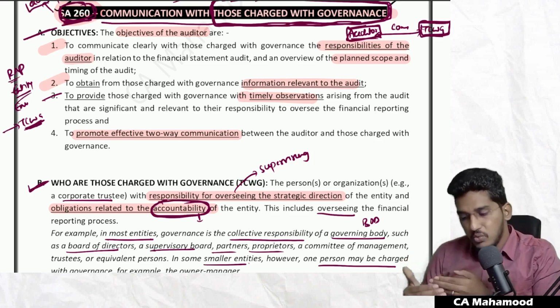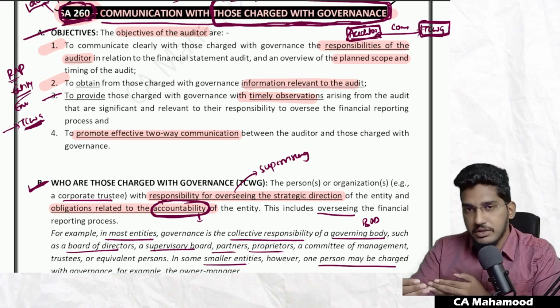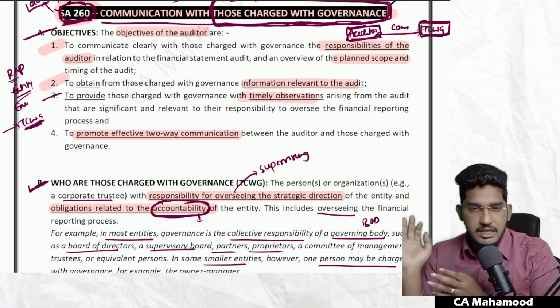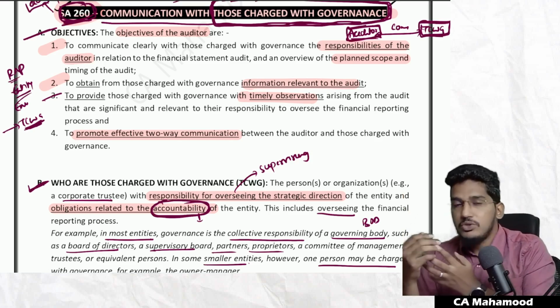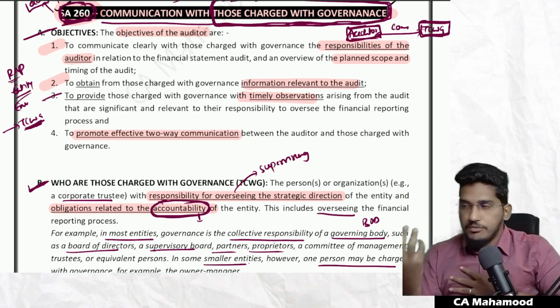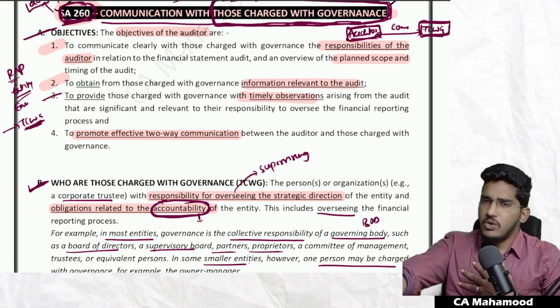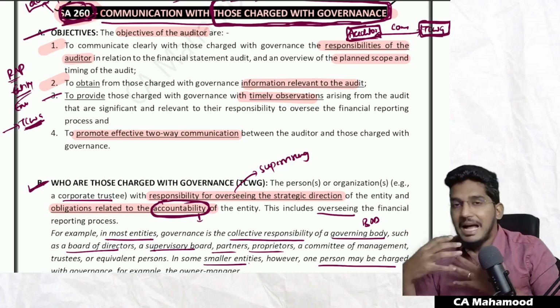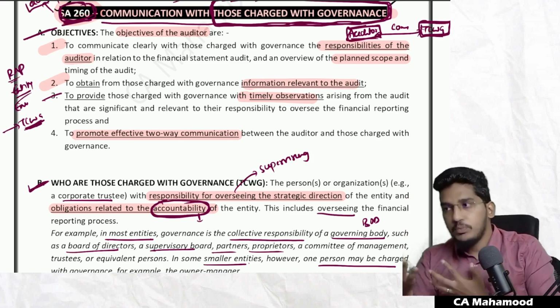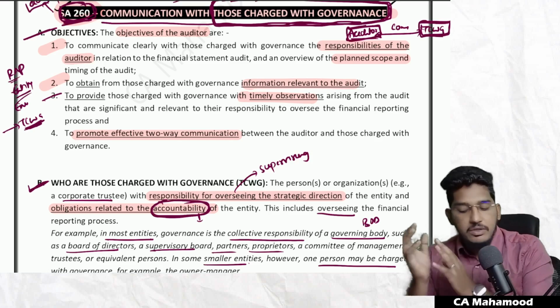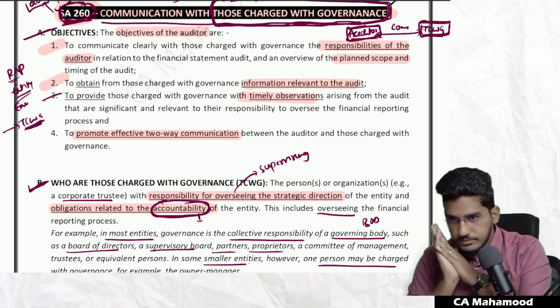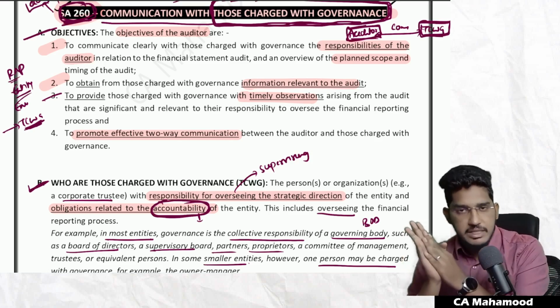So as an auditor, you take one step for effective cooperation. See, if those charged with governance do not have such an attitude, we should not go into that attitude. No. First, positively, we have to make a step. If still those charged with governance are not listening, that is not your headache. But as an auditor, first you should take a step to promote effective communication between the auditor and those charged with governance. Understood? So very important from the examination perspective.